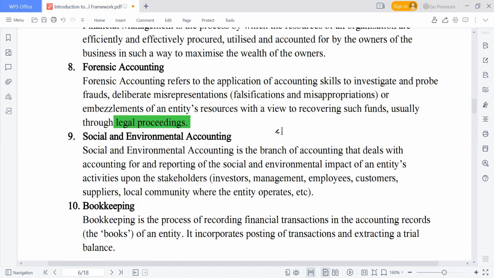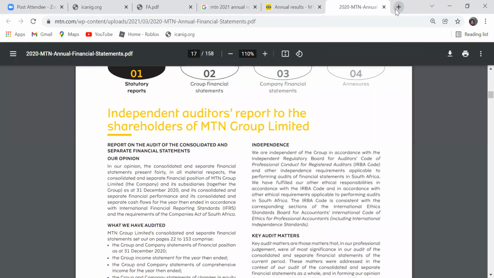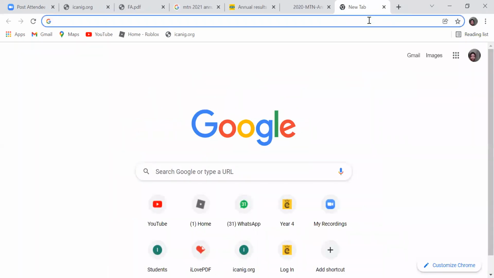We also have what we call social and environmental accounting. I think the new name we call it is EMA, Environmental Management Accounting. So it's another area of accounting. And nowadays we also have what we call sustainability reporting. If you check the annual reports of listed companies, you are going to see a section called sustainability reporting. Even in South Africa, one of their corporate governance requirements is the King's Report, the corporate governance code in South Africa, and it introduced what we call integrated reporting.